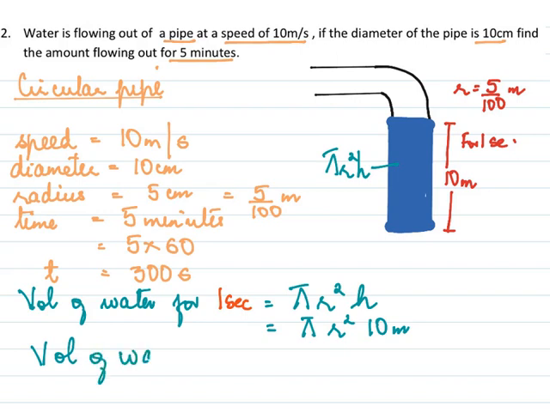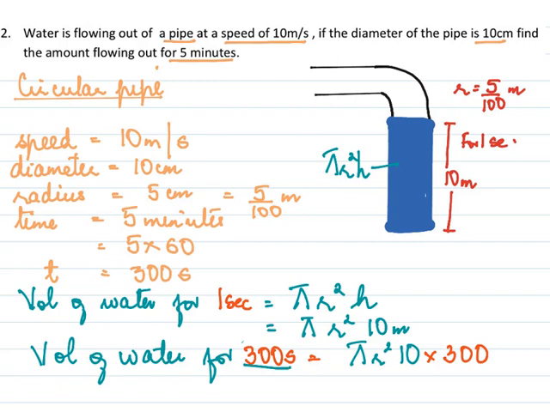Volume of water for 5 minutes. And this 5 minutes I'm going to change to seconds, so then it becomes 300 seconds, which will be equal to pi r square 10, that is h, into 300.